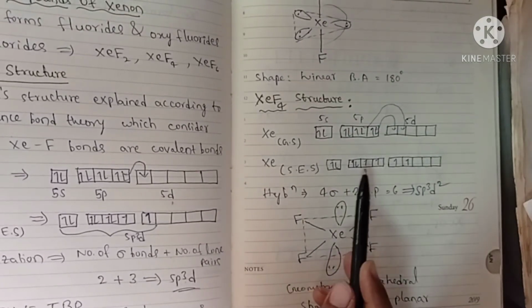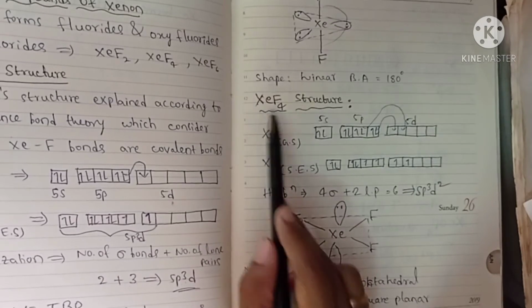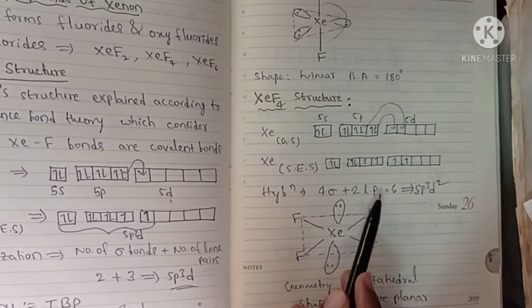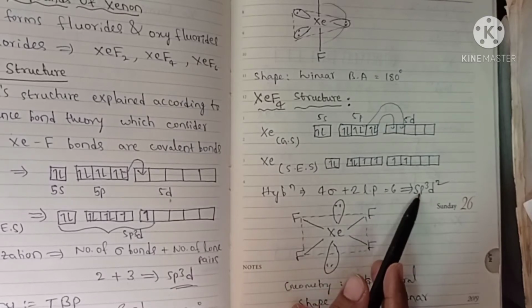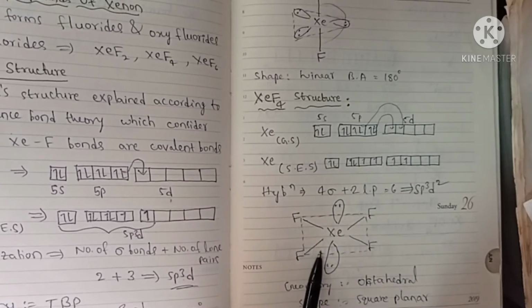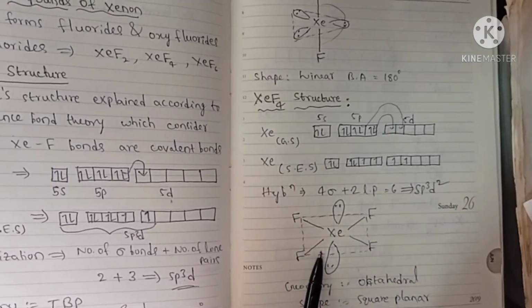And here hybridization: how many sigma bonds? 4 sigma bonds. And how many lone pairs? 2 lone pairs. And total 6. Steric factor is 6, means hybridization is sp3d2. And here this octahedral is distorted due to presence of lone pairs.